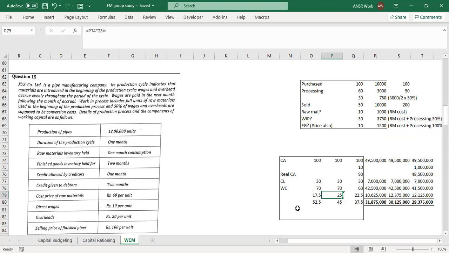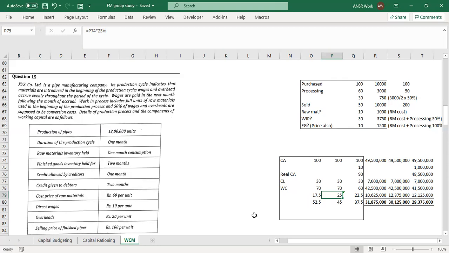This is basically when a company goes to a bank for a loan, the bank has certain methods of calculating the maximum amount of loan that they can give. They deduct certain money for something, and they calculate the maximum amount.